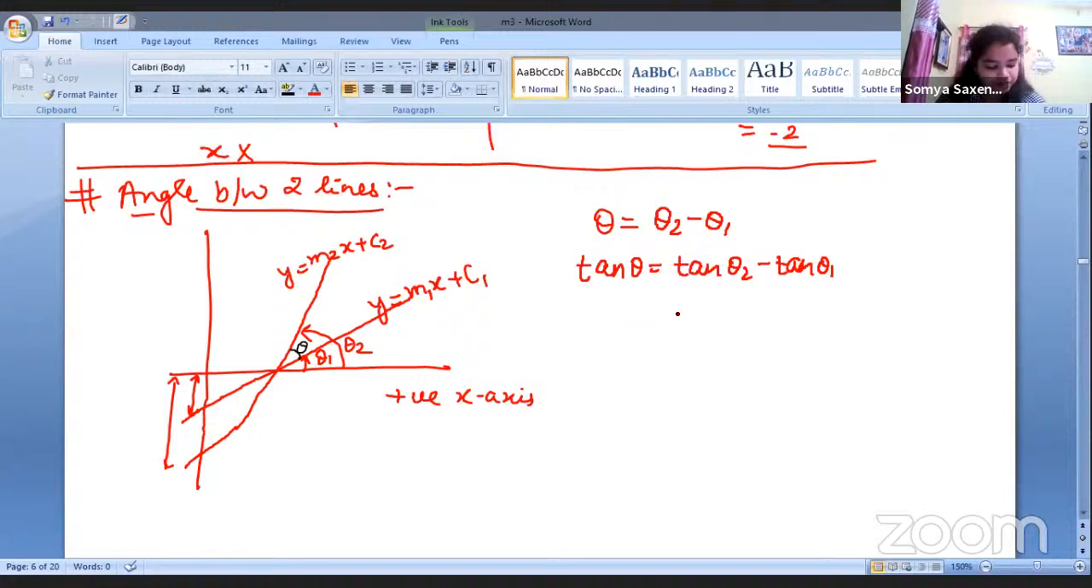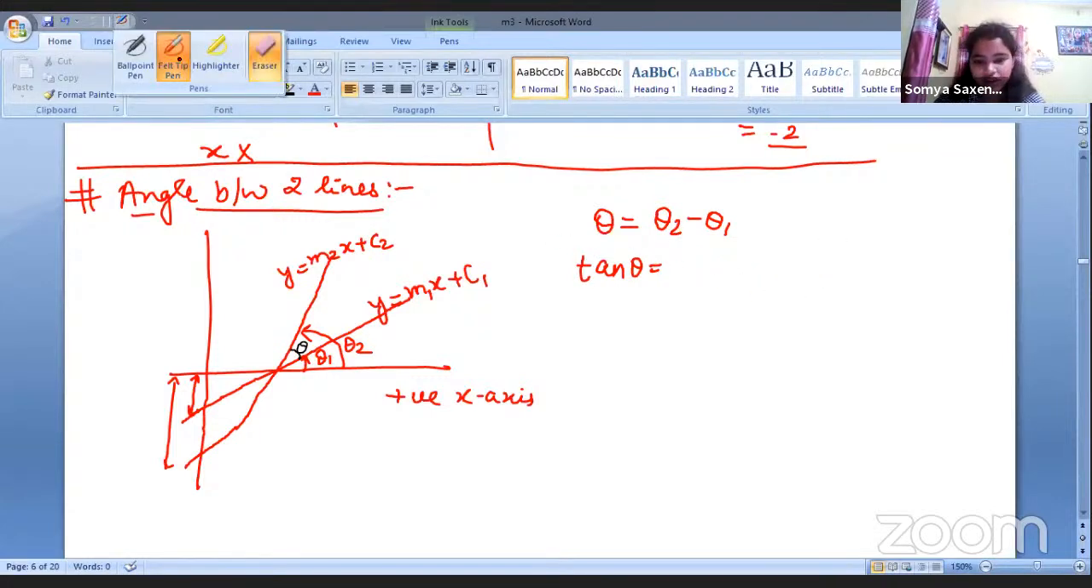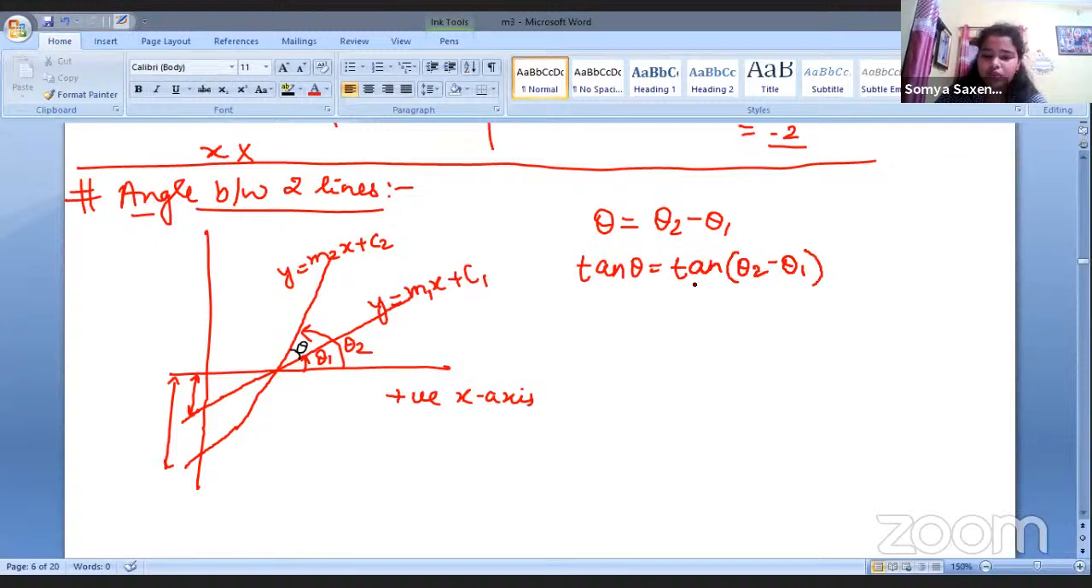Now, oh, sorry. I made a mistake. This will not be written as this. There will not be a separate theta for it. We are just applying the tangent at both ends. So it will be like this. Tan theta will be equal to tan of theta 2 minus theta 1. Right? So when we are applying the tangent, it will be like this.